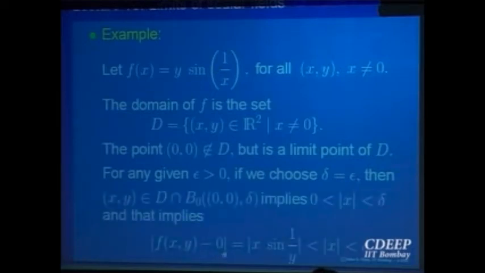So |f(x, y) minus 0| is less than or equal to |y|, which is less than delta. So given any epsilon, you choose a delta equal to epsilon, then the limit exists and is equal to 0.